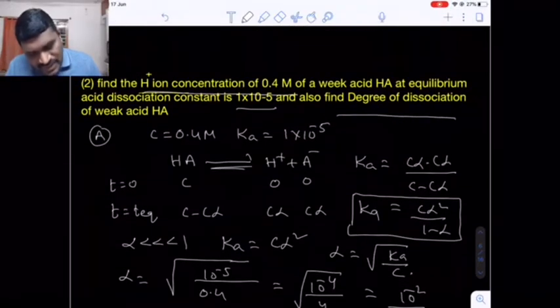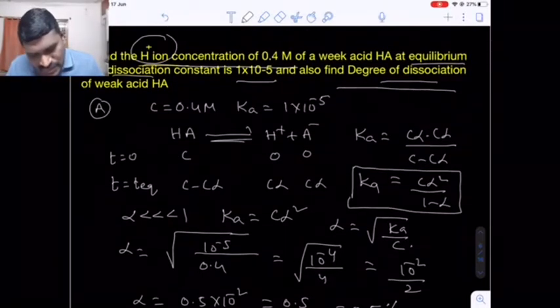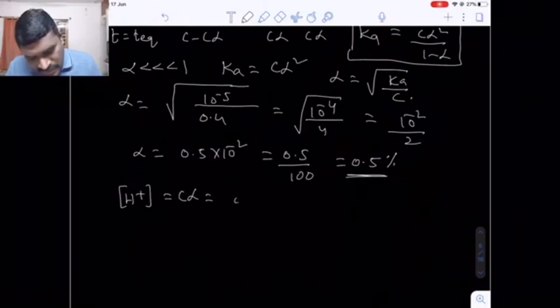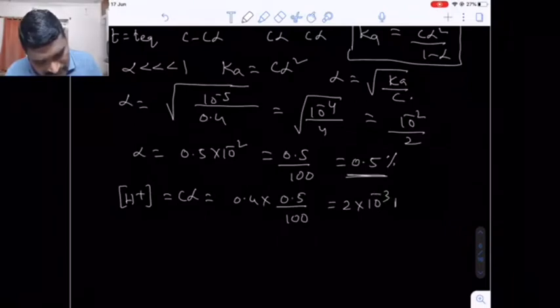One more question is there. After getting the alpha value, calculate the equilibrium concentration of H plus ions. So H plus ion concentration will be equal to C into alpha. What is the C value given in the question? 0.4. So 0.4 into alpha, which is nothing but 0.5 by 100. Are you getting my point? So the answer will be 2 into 10 raised to minus 3 moles per liter.